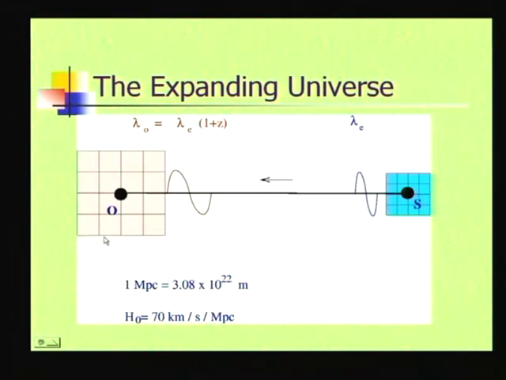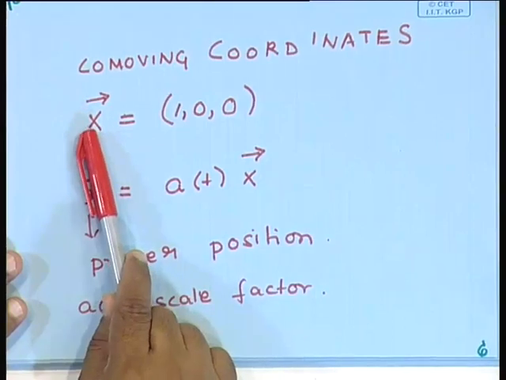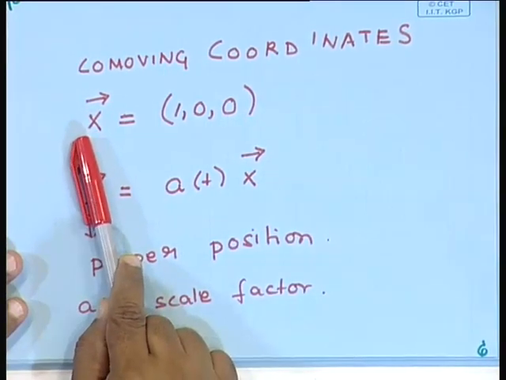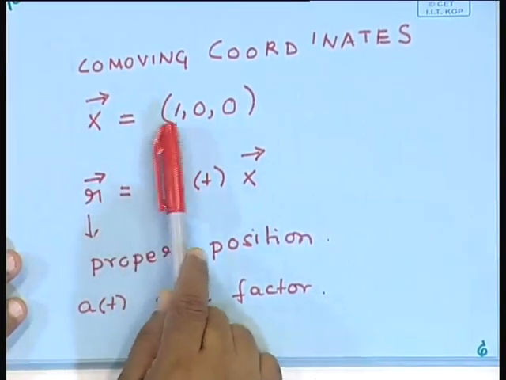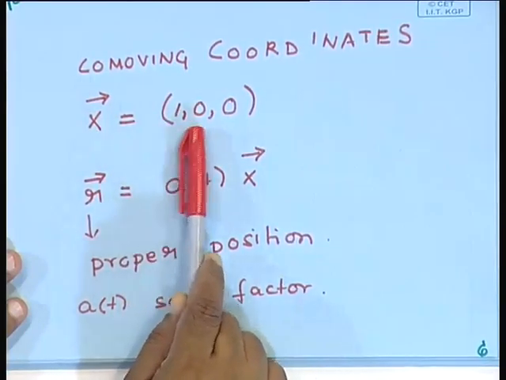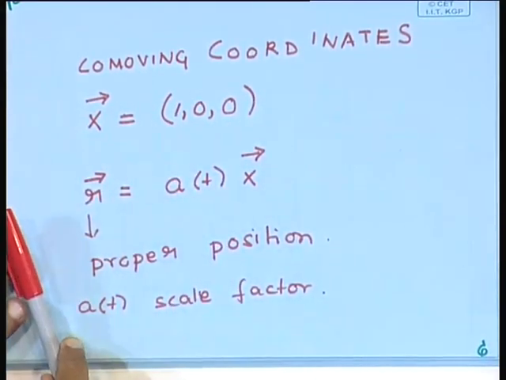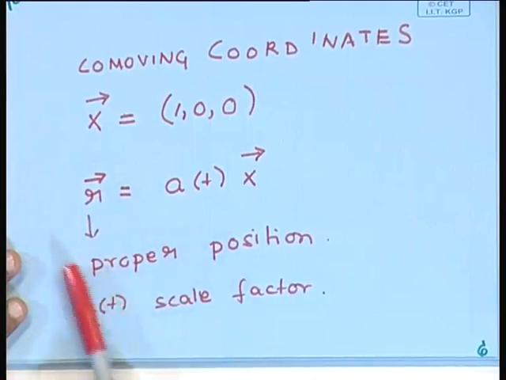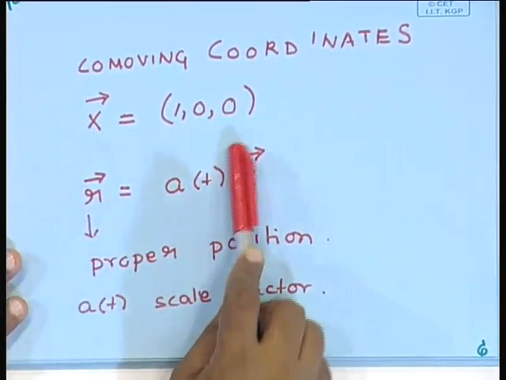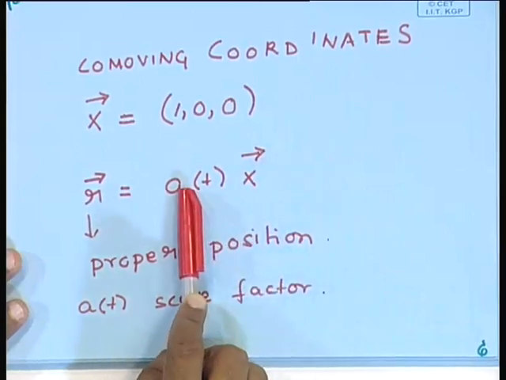The separation between these goes up, and so the comoving coordinate x of a galaxy, say 1, 0, 0, remains fixed, but its actual proper distance is the comoving coordinate times a function of time.